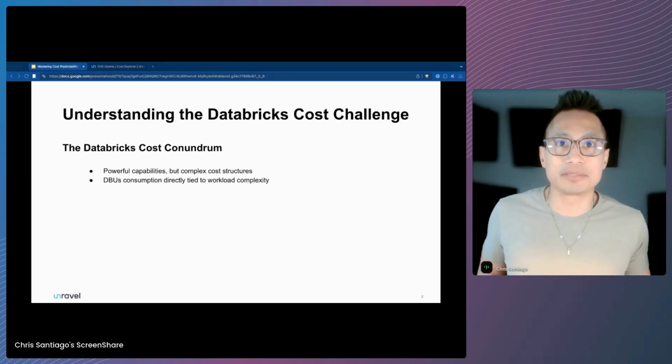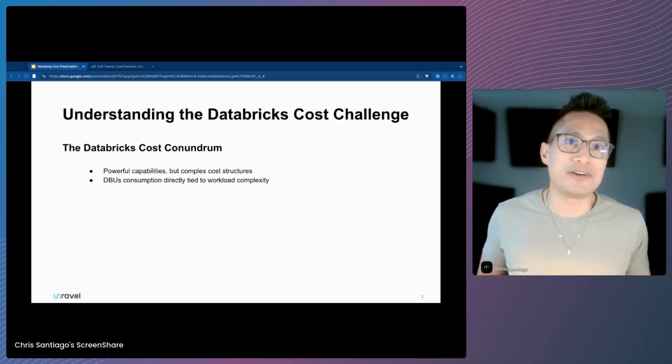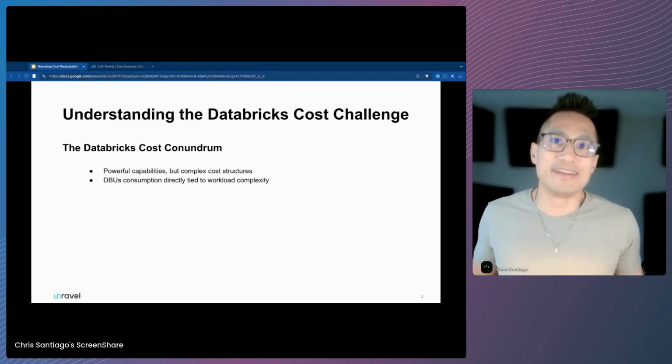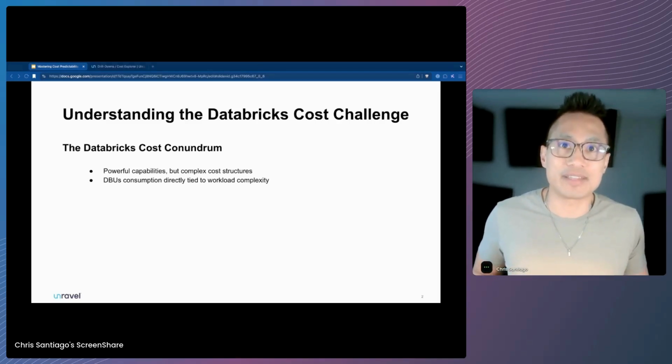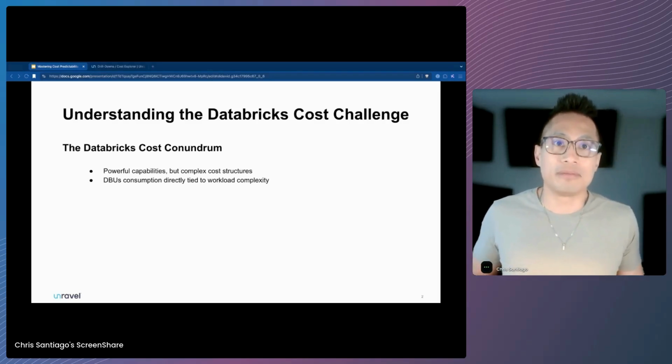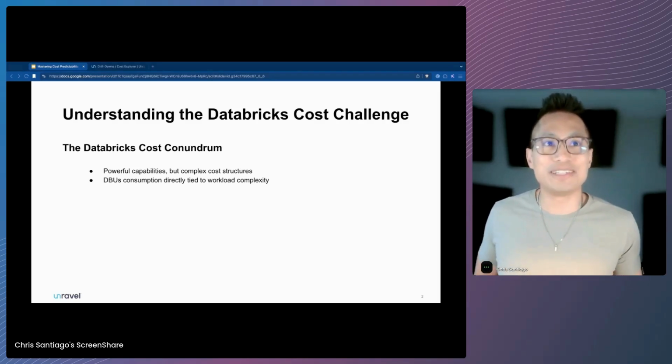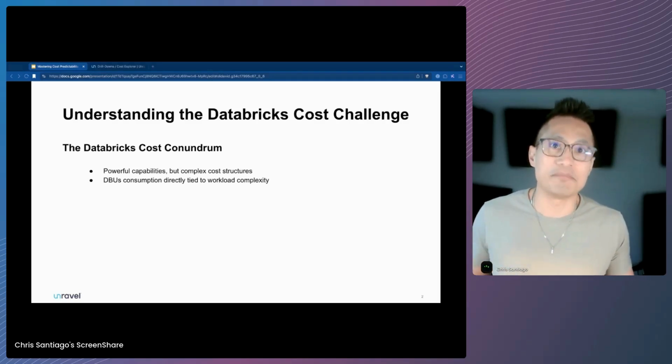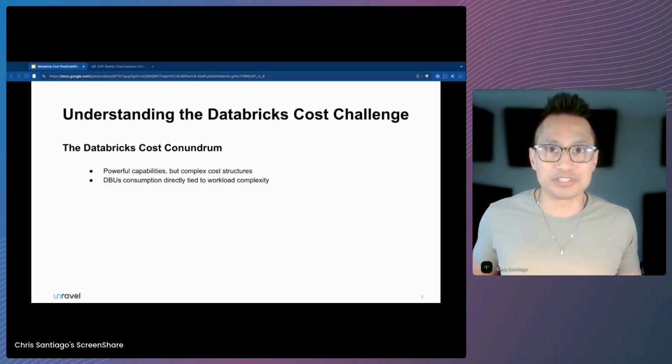Without proper management, organizations often encounter unexpected cost spikes that hinder their ability to scale projects effectively. This complexity underscores the need for proactive strategies to monitor and optimize usage.